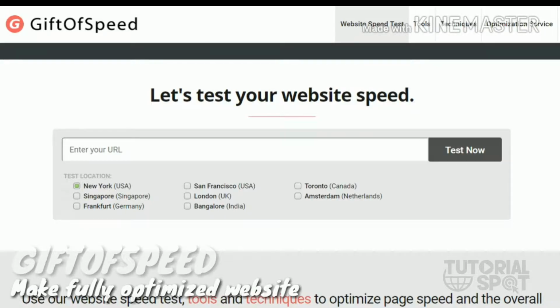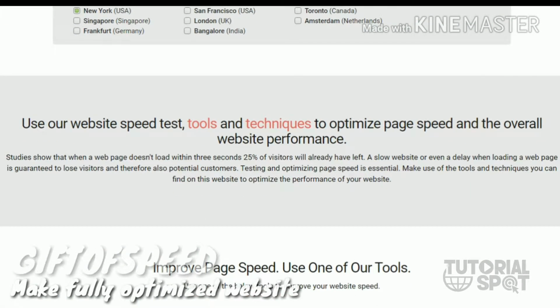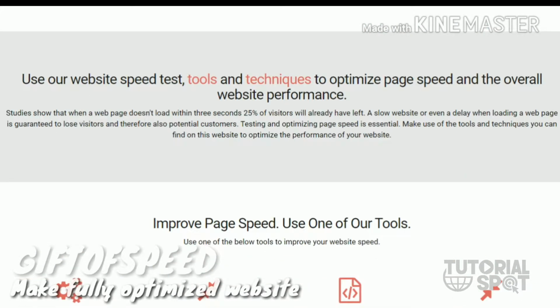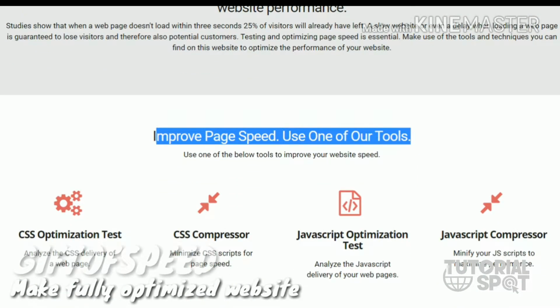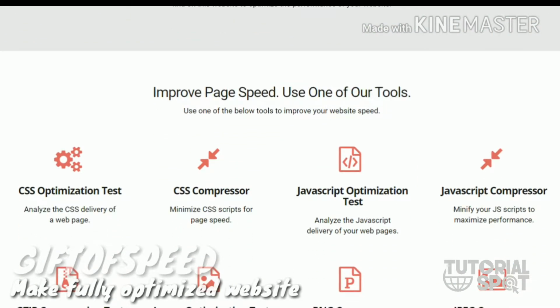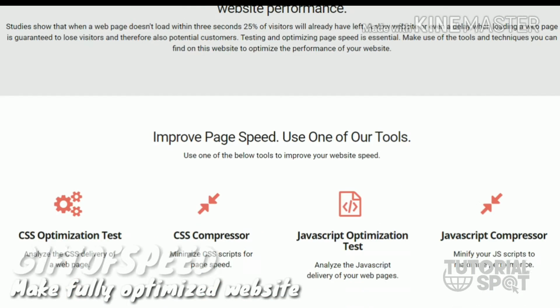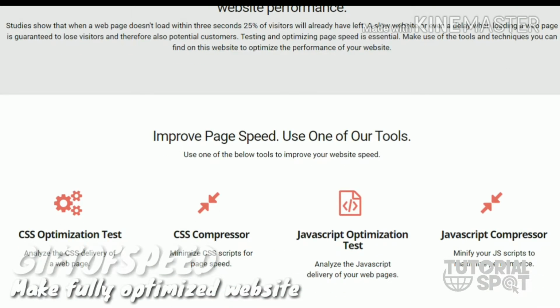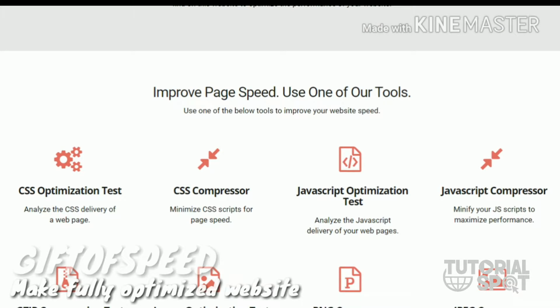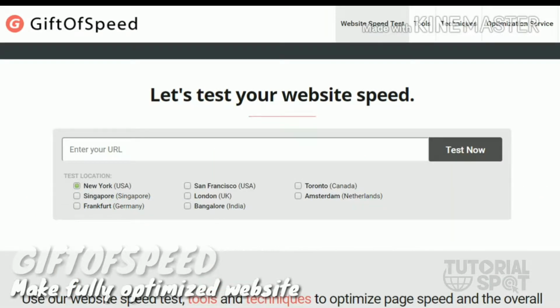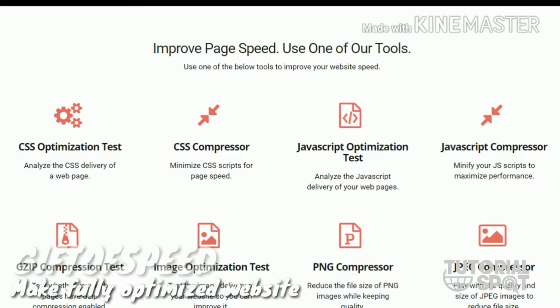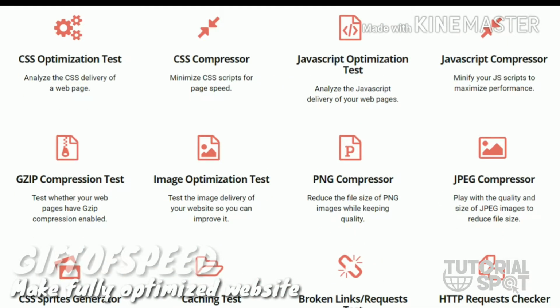So this is Giftofspeed, which is used to optimize your website or test your website. Here at first you have an input box where you can type your URL for testing your page. After the test of your speed, you can improve your page speed with these kinds of tools. There are many kinds of tools, like test tools as well as optimization tools. Now we are going to start with the first one, the CSS optimization tool.